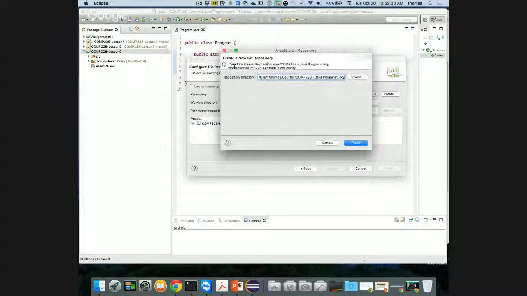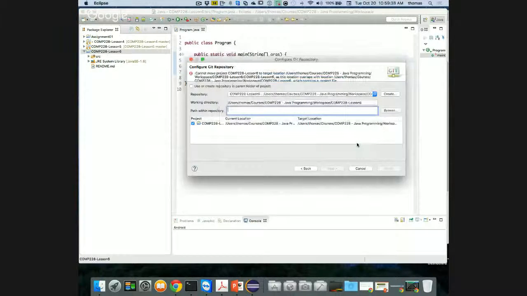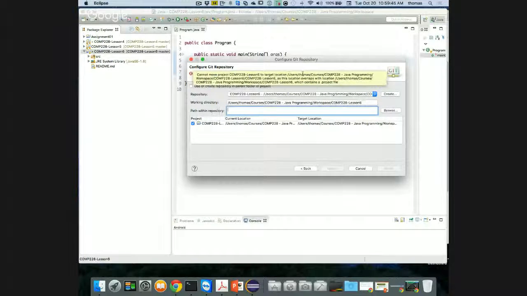This is the workspace. And look, it says directory users Java programming is not empty. This is the error I'm getting. I'll press finish. And it says, well, cannot move project, and then it already exists. Even when I'm trying to make a mistake, what it does is say, no, you already have a Git repository there.